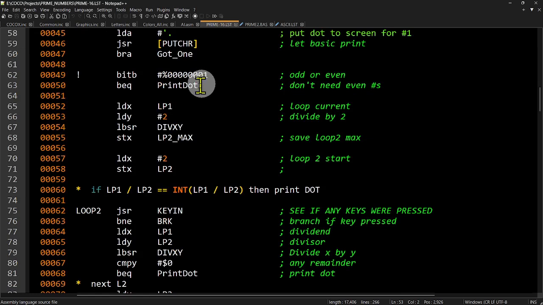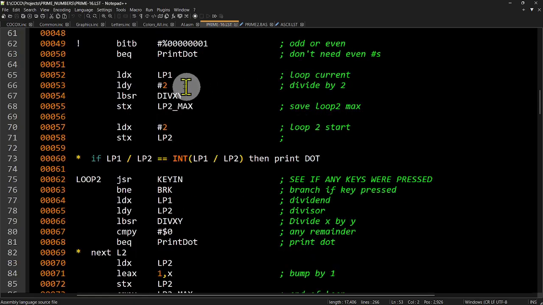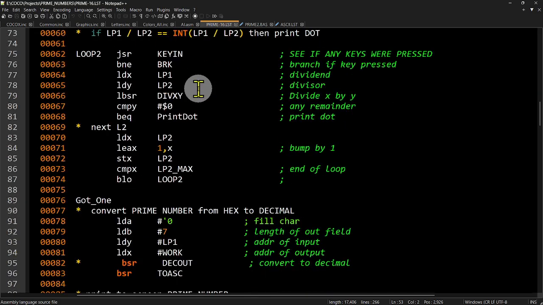Well, if it's not, it will do this bit, and we only want to use odd numbers because any even number can be divided by 2, so we're going to skip messing with anything that's not an odd number. So if it's an odd number, we'll go forward here. If it's an even number, we'll just print the dot.